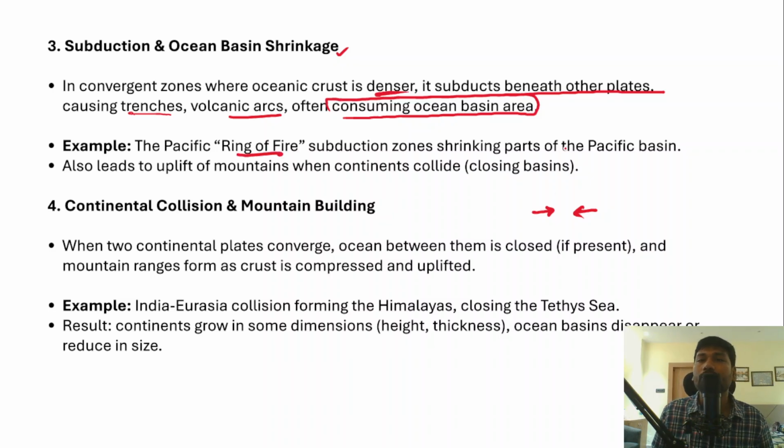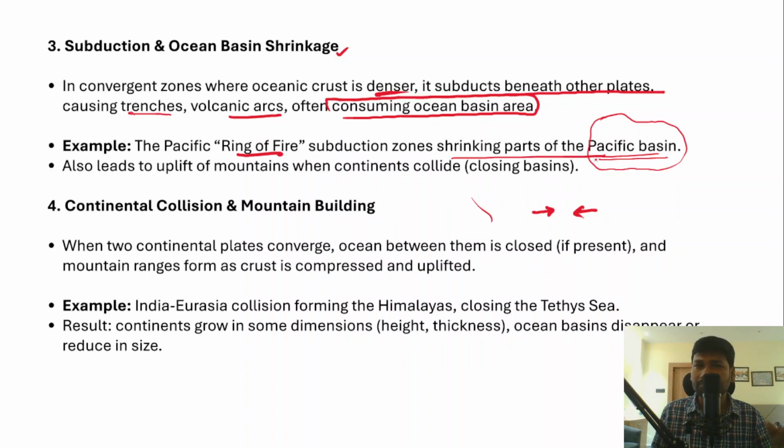So we all know that the Pacific Ring of Fire spreads across the Pacific Ocean, right? So right from North America, South America, and Micronesia, Polynesia, Indonesia, Philippines, and far east of Russia. So all these areas come together. It is called the Pacific Ring of Fire, and it is a seismically and volcanically very active area, right? So the subduction zones in the Pacific Ring of Fire are shrinking parts of the Pacific basin,